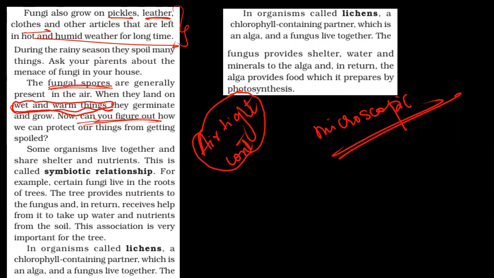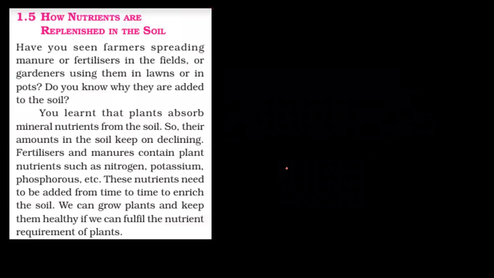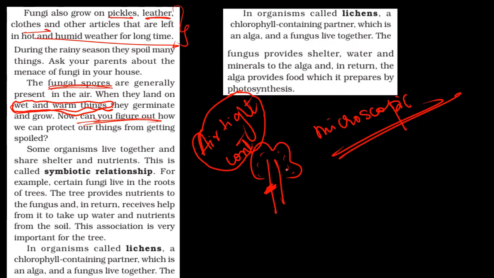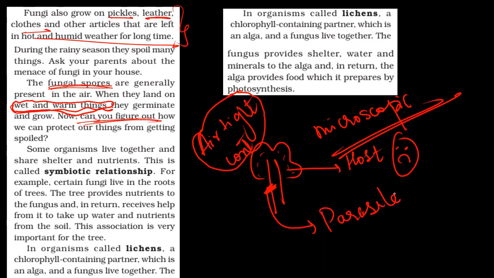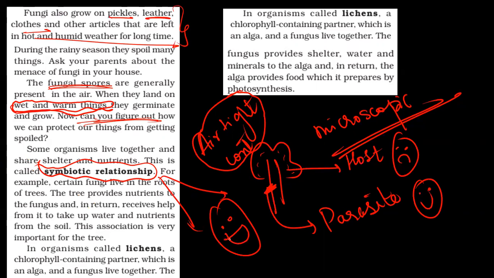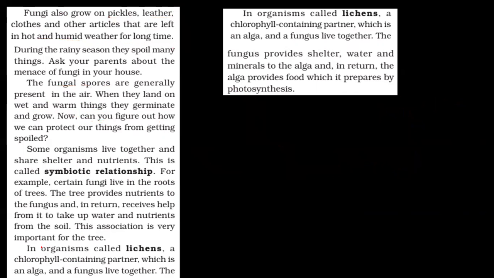Now, some organisms, they live together. They share their nutrients, not like parasites. Parasite will go on the plant. This is the plant. My parasite is going. It is going to deprive this of all its nutrients. This plant, my host, doesn't have any benefit out of this. My host doesn't have any benefit. But my parasite is very happy because it's getting all its nutrients. But in symbiotic relationship, both the components are very happy because both of them are getting some or the other benefit. I will show you what benefit they get.